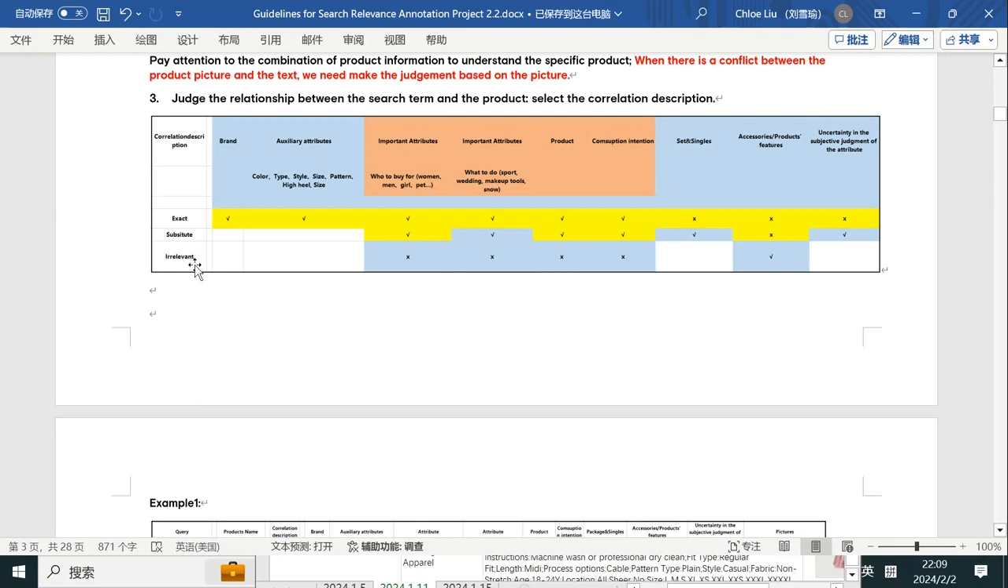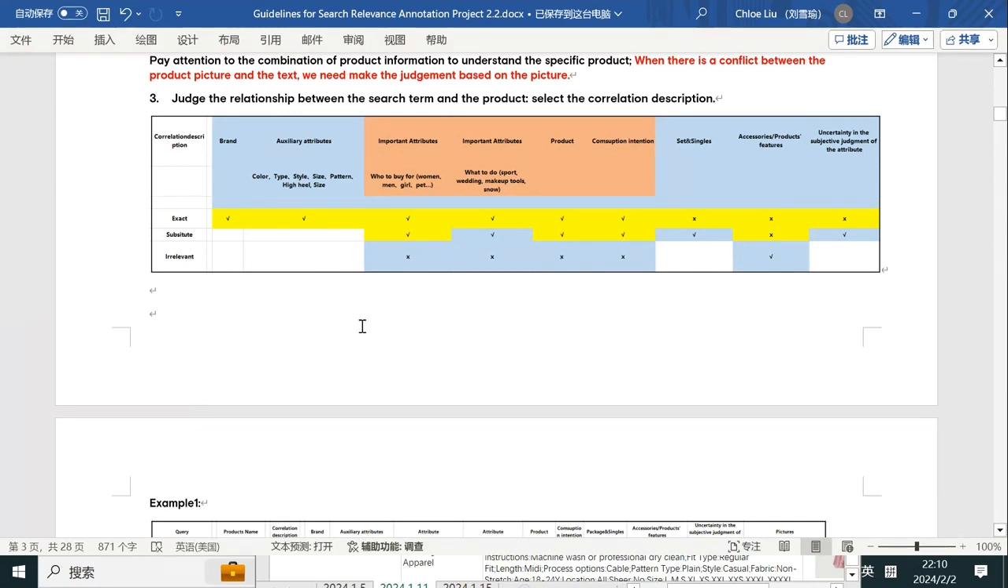And next, when can we mark the product as irrelevant? First, it is not the same product as the search item. Also, it doesn't meet the requirement of consumption intention, and it may not meet the requirement of important attributes. And also, if it is an accessory of the search item. You don't need to meet all five requirements here. If you meet even one of them, you can mark the product as irrelevant.